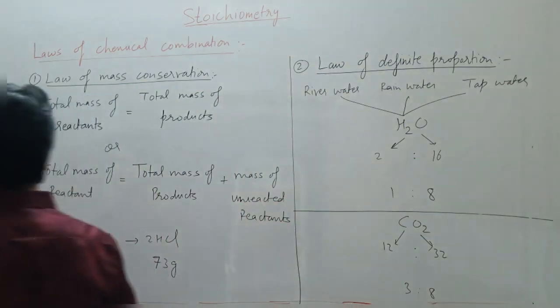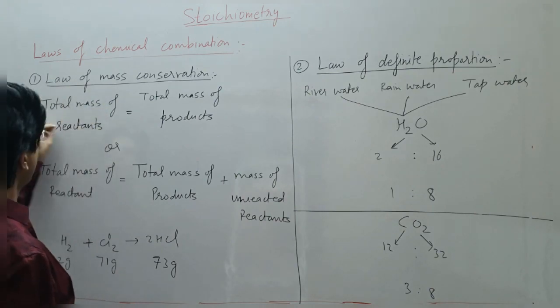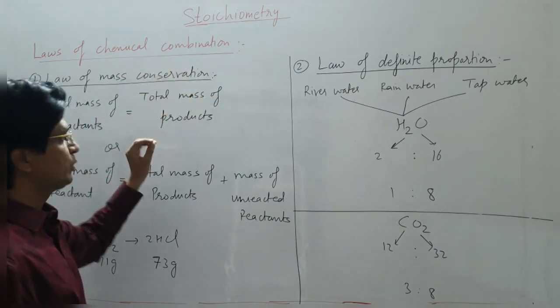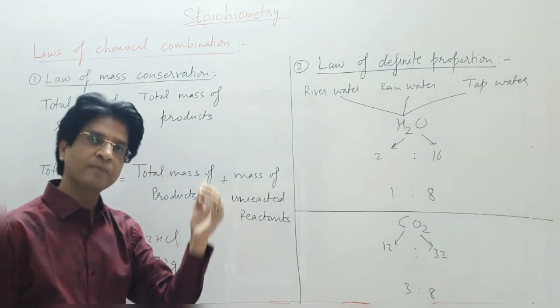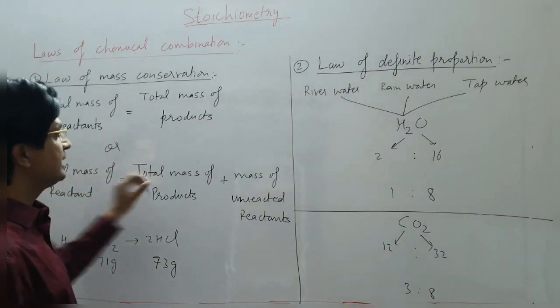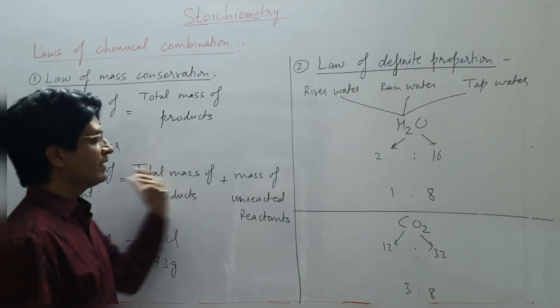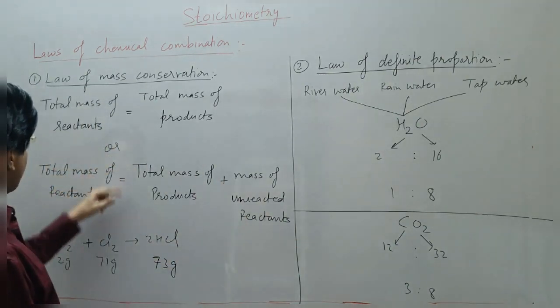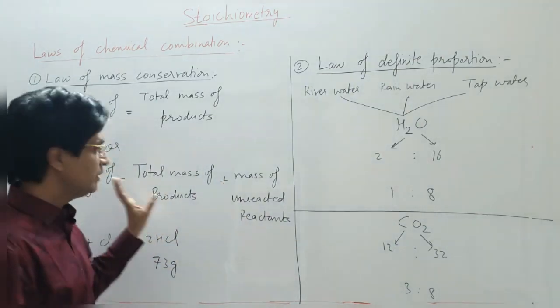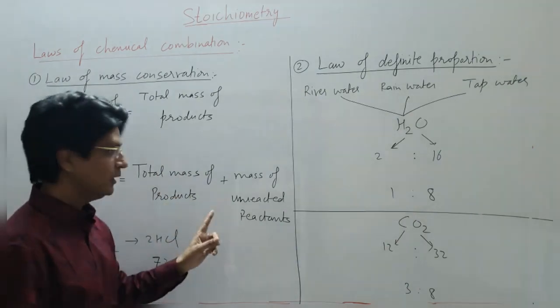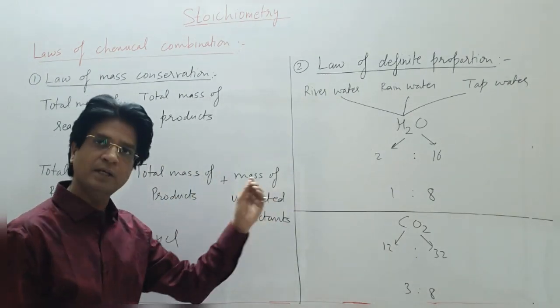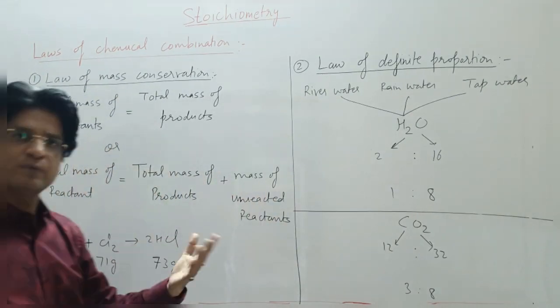So I have written that on the board. You can see that total mass of reactants will be equal to total mass of products if the reaction is complete. And in case the reaction is incomplete, not all reactants have reacted. In that case, total mass of the reactants you have taken initially will be equal to total mass of products formed plus mass of unreacted reactants. Let's understand with an example.